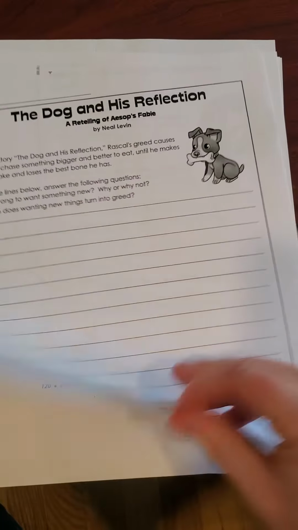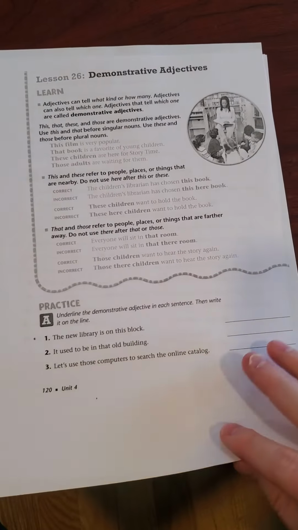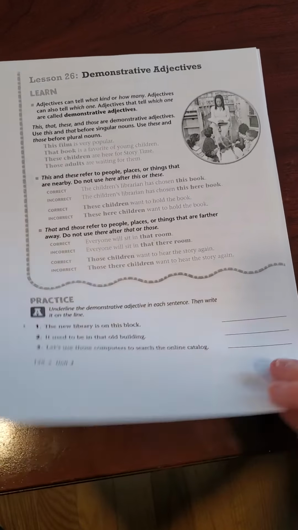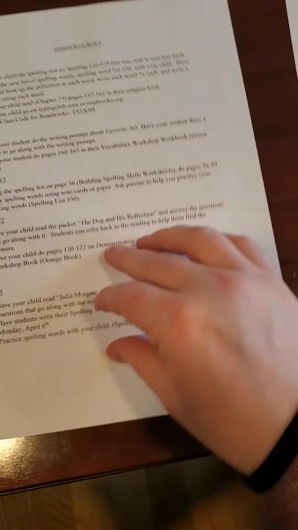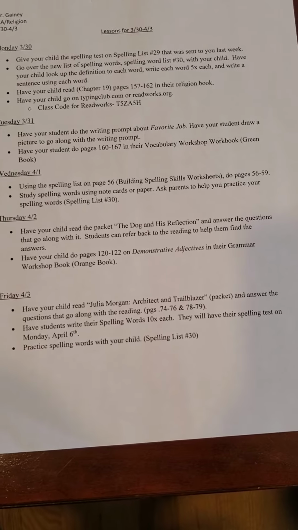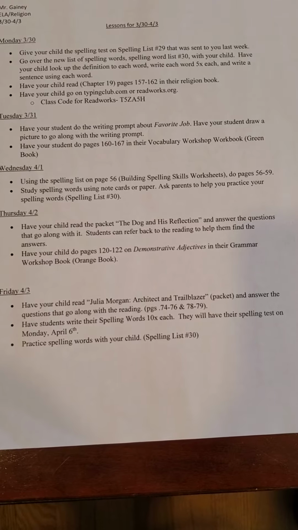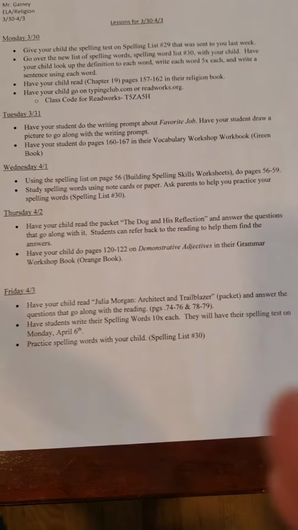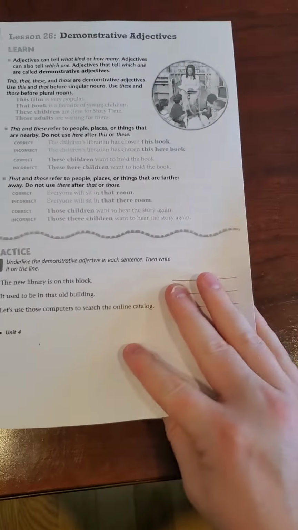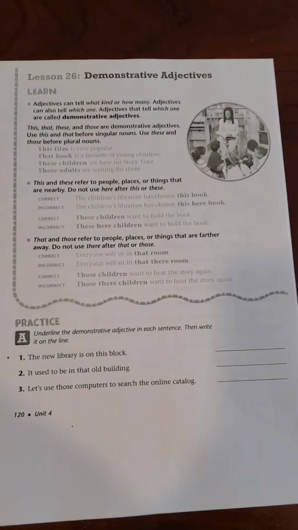Okay, the next thing we are going to do is be in our orange grammar workshop book, pages 120 through 122. We're working on demonstrative adjectives. They do give you some examples of how to do that in here, so I'm going to read over that with you.